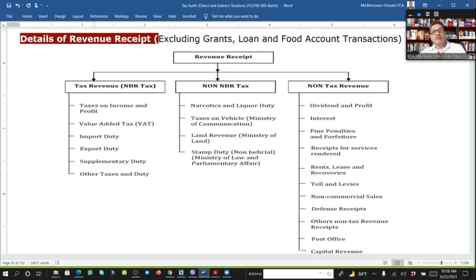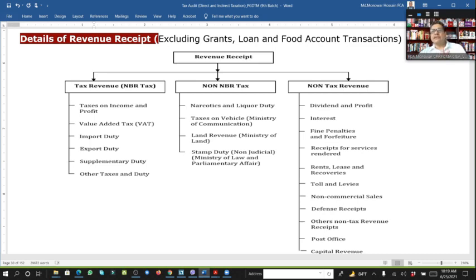Some government revenue comes from non-NBR sources. That is collected by the Ministry of Commerce, tax on vehicles, also the Ministry of Land, land revenue, and also stamp duty, that means non-judicial, which the Ministry of Law and Parliamentary Affairs collects. There is also non-tax revenue.